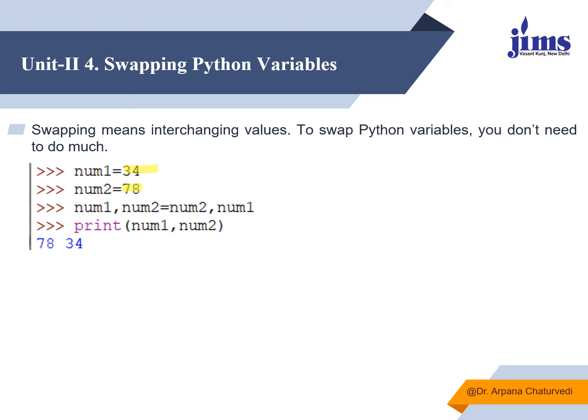Now if I say num1, num2 is equals to num2, num1, and then display num1 comma num2, it means that num1 will be holding the value which num2 was having, and num2 will be holding the value which num1 was having. So when I say print num1 comma num2, we see that the values are swapped and the result is like this. So this is how we can swap the values over here.